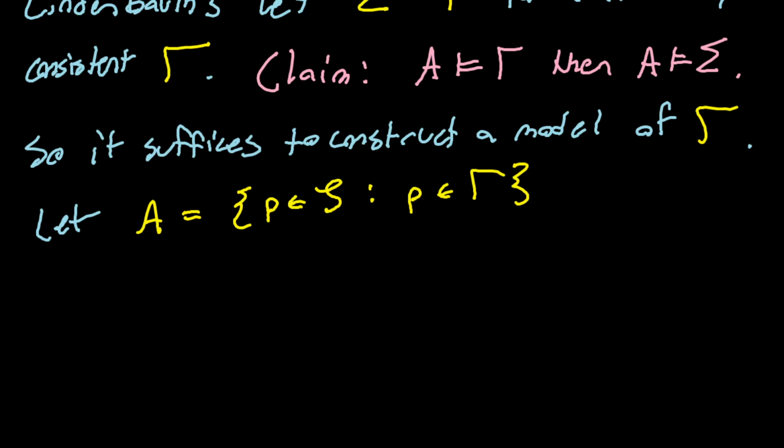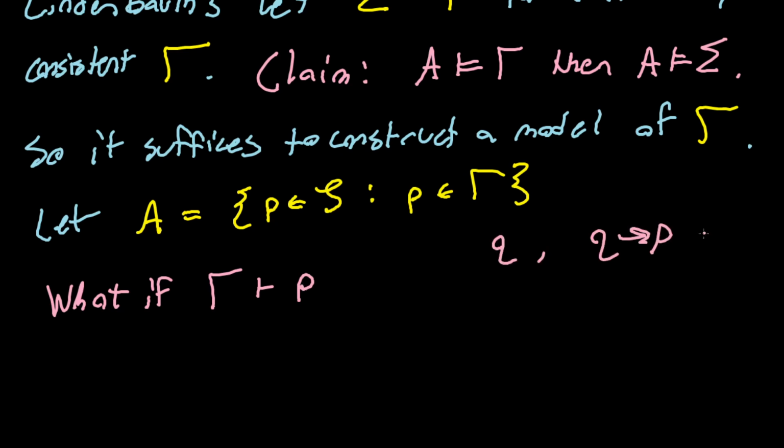Well, I think you might have one concern, which is, what if gamma can prove some sentence symbol? It doesn't have the sentence symbol P, but it has Q, and it has Q implies P, right? Well, then I actually claim that P must be in gamma.